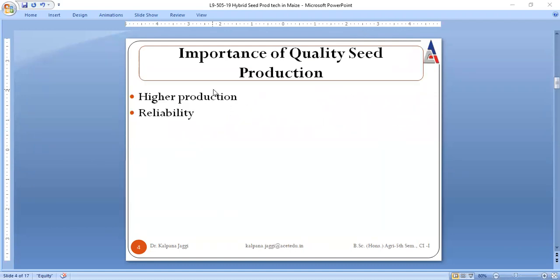So what are the importances of quality seed production? When we say importance, it can be categorized broadly into two points. The very first importance of quality seed production is higher production, right? That means here we all want higher production of the seed. What is meant by this higher production? If we are having a good quality seed,